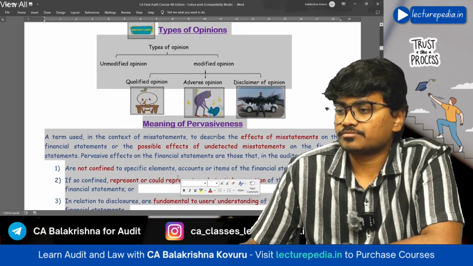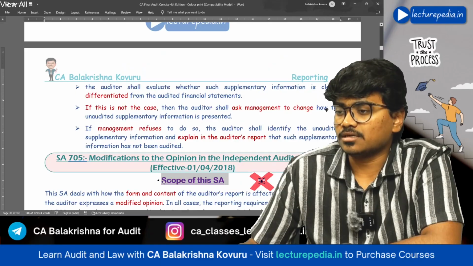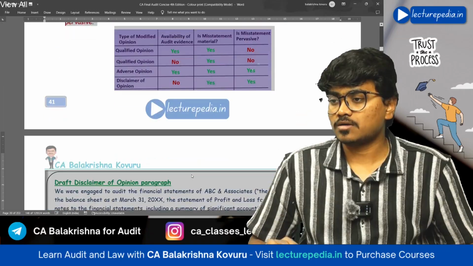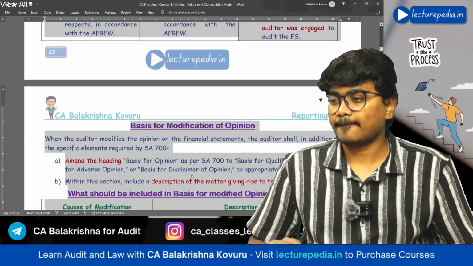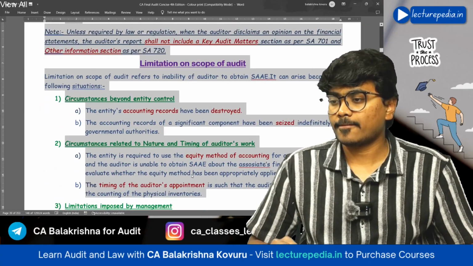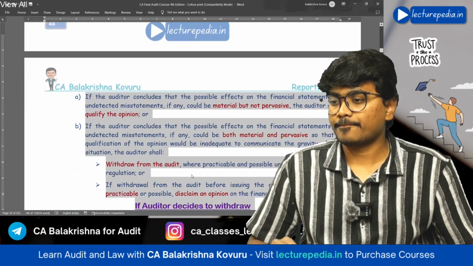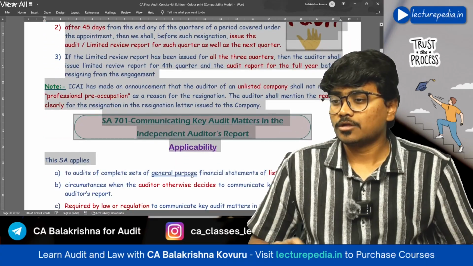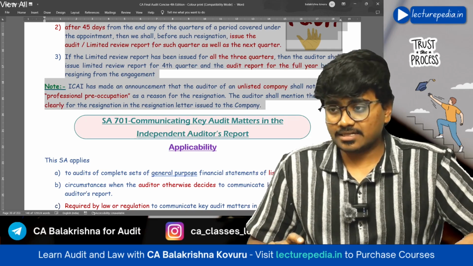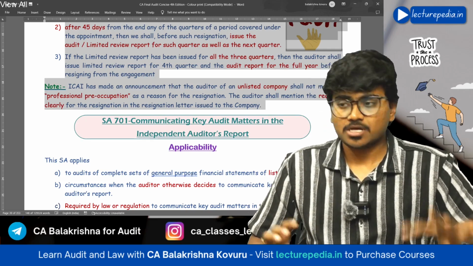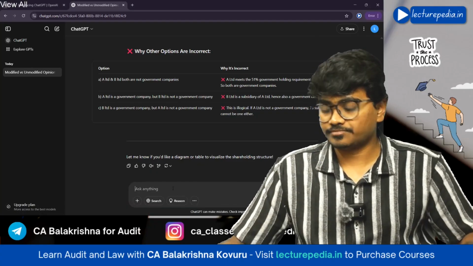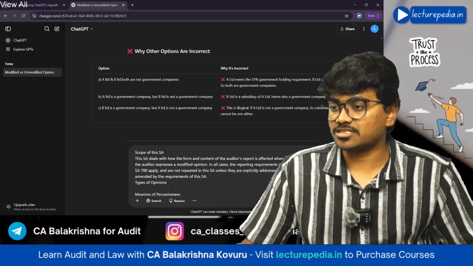Let me just copy this entire thing. Yeah, so till here it is SA 705. I have copied the entire text of SA 705. Now, as it is, I'll paste it in ChatGPT.